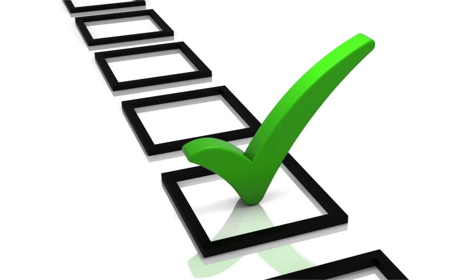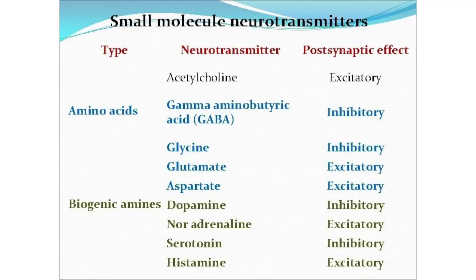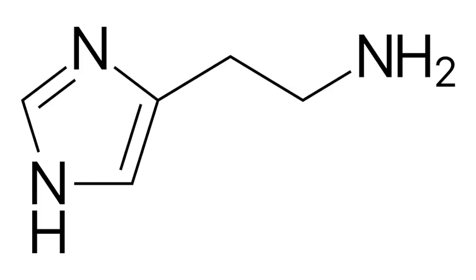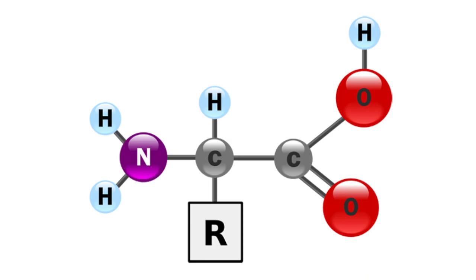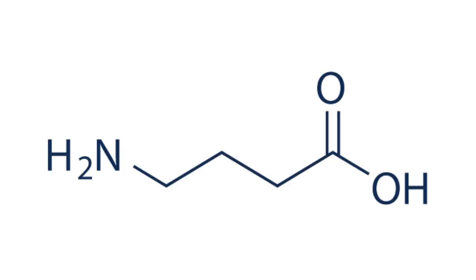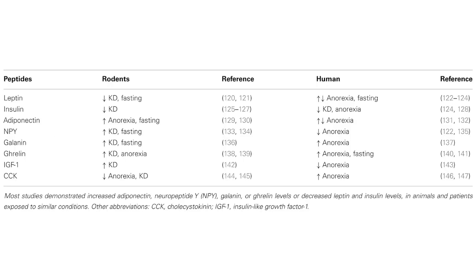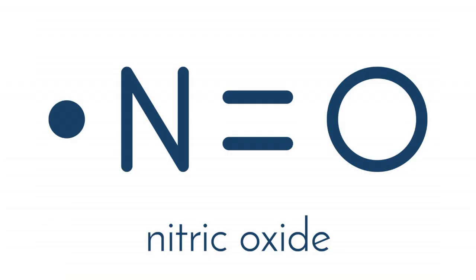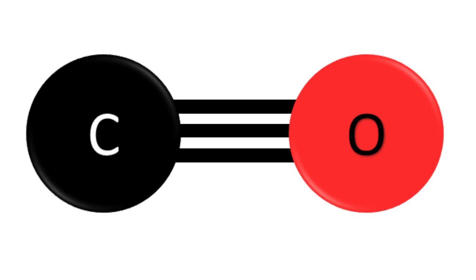While these are the criteria that classify a neurotransmitter, it is important to note that not all neurotransmitters actually meet all the criteria. Many types of chemicals act as neurotransmitter substances, such as small molecule transmitter substances like histamine and epinephrine, amino acids like aspartate, gamma-aminobutyric acid, glycine and glutamate, neuroactive peptides such as insulin, glucagon, dynorphin, neurotensin, and motilin, and soluble gases like nitric oxide and carbon monoxide. I'll go more into these chemicals in a separate video.